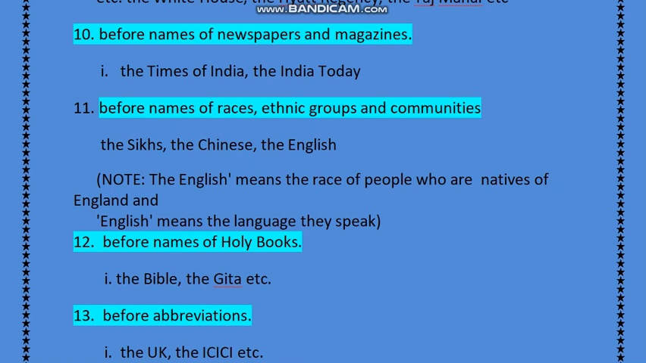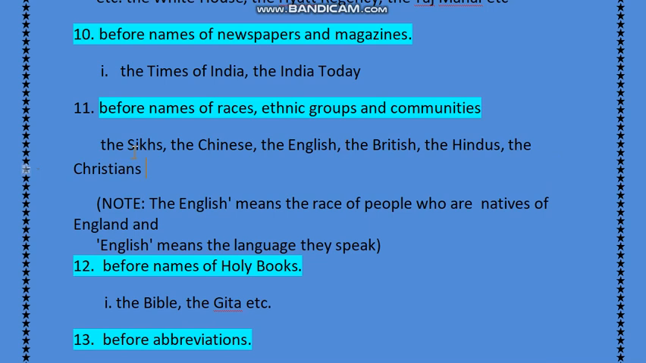Next one is before the names of races, ethnic groups and communities. When we represent whole races or ethnic groups or communities, we have to apply the before it, like the Sikhs, the Chinese, the English, the people who belong to Britain, whom we call British. Got it? The Hindus, the Hindu community, the Christians. So before the names of races or ethnic groups, we apply the.